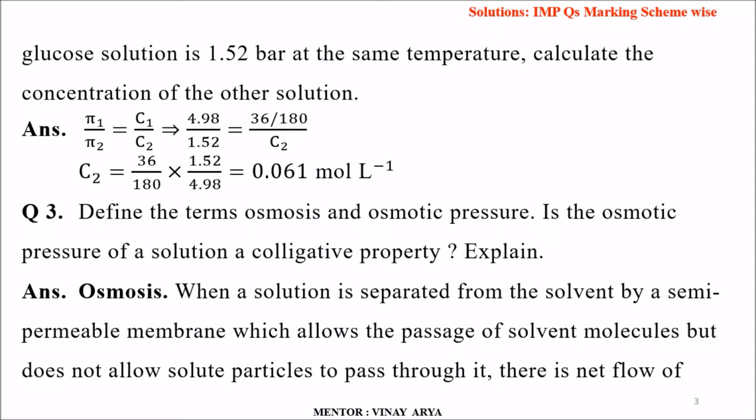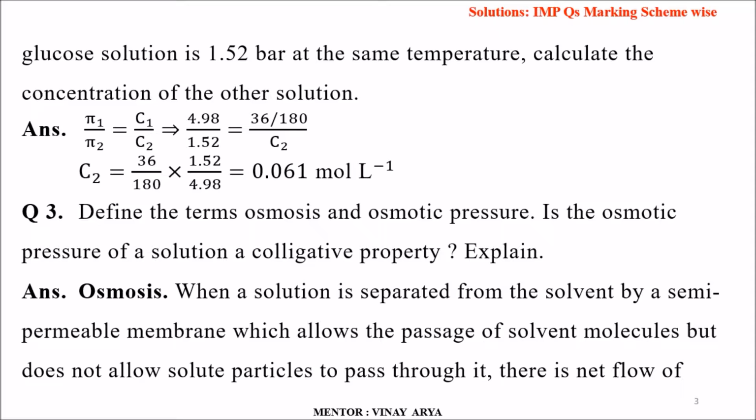So pi 1 upon pi 2 is equal to C1 upon C2. Now the value of pi 1 is 4.98 and that of pi 2 is 1.52, so that is equal to 36 by 180 upon C2. We have to calculate C2, so it becomes equal to 36 upon 180 into 1.52 upon 4.98. When simplified, it becomes equal to 0.061 moles per liter.